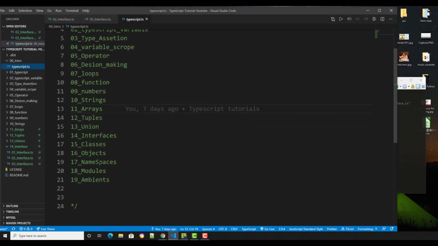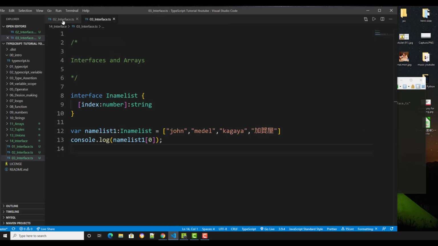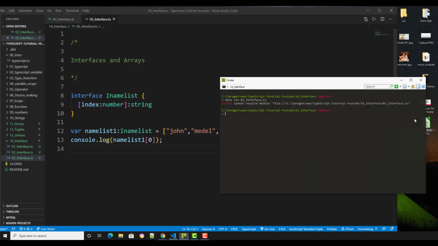I think we got the module, right? Okay, modules, and let's go back. Deno run 03 interface.ts. I typed the name right and it compiles. So that's how we're going to do arrays.